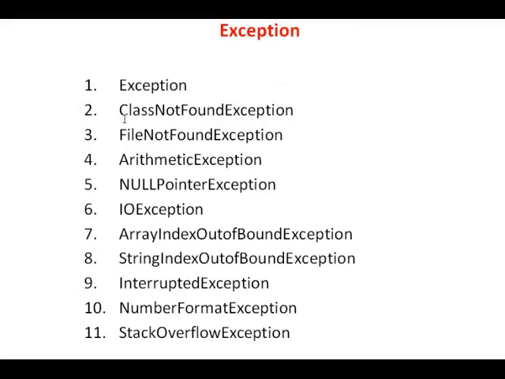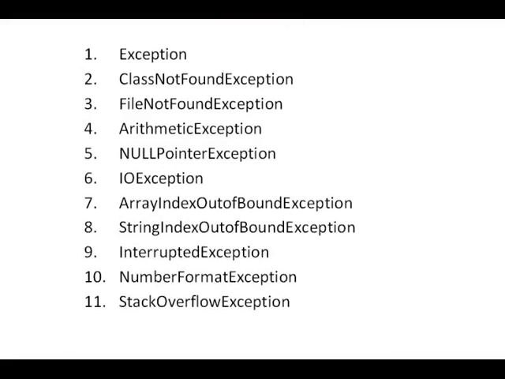If there is no class and we are executing the program with that name, then it will give ClassNotFoundException. If a file is not found, then it will give FileNotFoundException. ArithmeticException: if we want to divide any number by 0, then it will give ArithmeticException. NullPointerException means the value to any pointer is not given. IOException: exception at the time of input or output is called IOException.